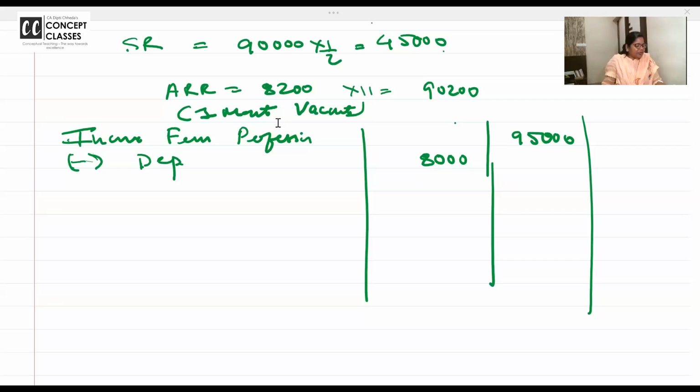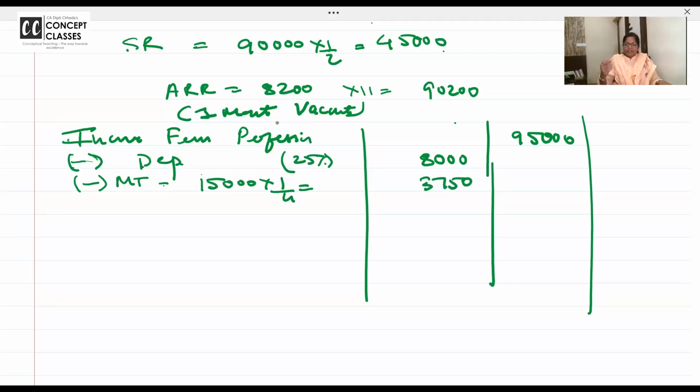Come now. Go to the first para and read all the expenditures. Second para, sorry: municipal value, fair rent, standard rent, that is fine. Municipal tax. How much is municipal tax? 15,000. Can I take 25% or directly write one-fourth? 3,750, without a calculator, because half is 7,500, and half of that.